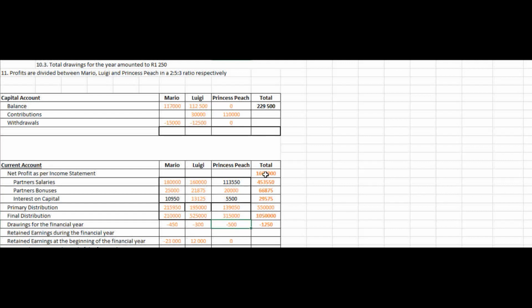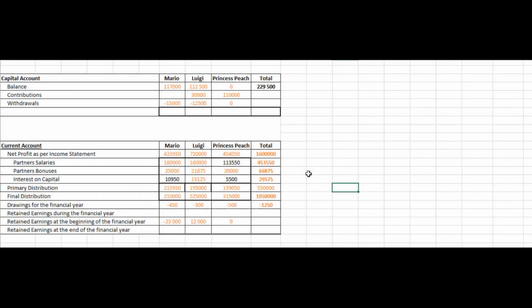Now we will have to work backwards to get our net profit as per income statement. So in order to do this, we will add our primary and our final distributions together. So that is going to be equal to $425,950 for Mario. We will do the same for Luigi and Princess Peach. And then we'll have our net profits as per income statement.